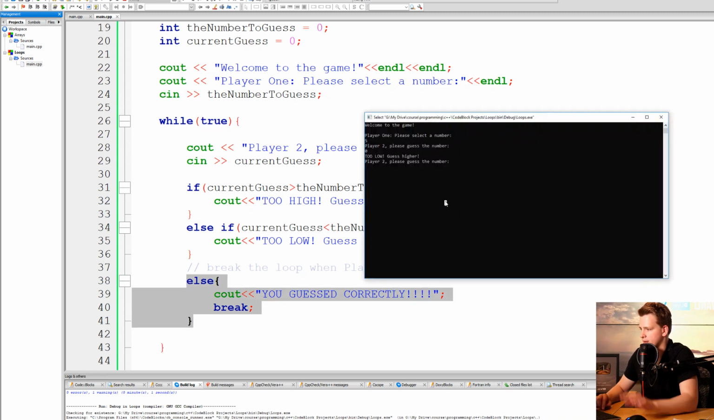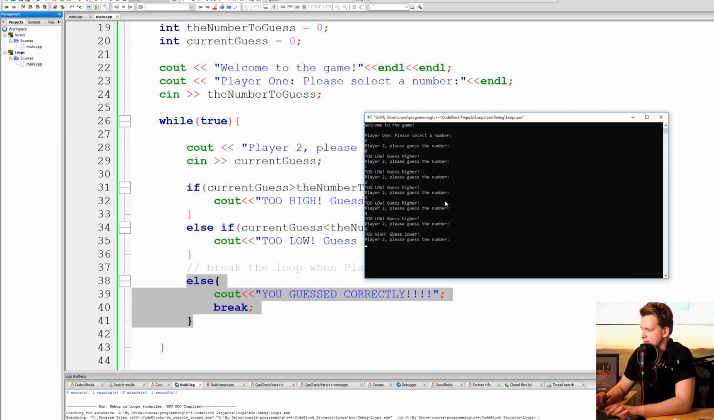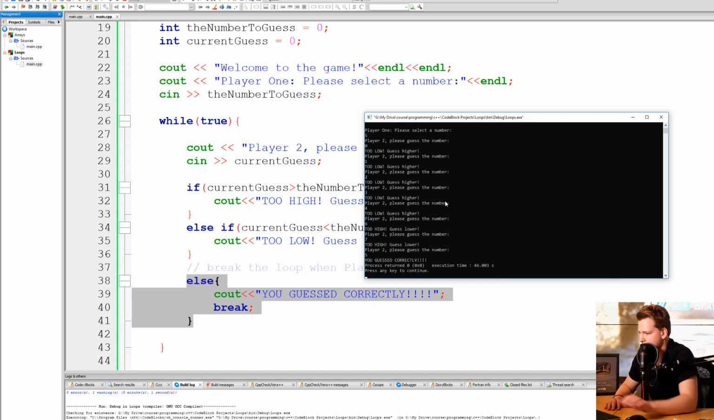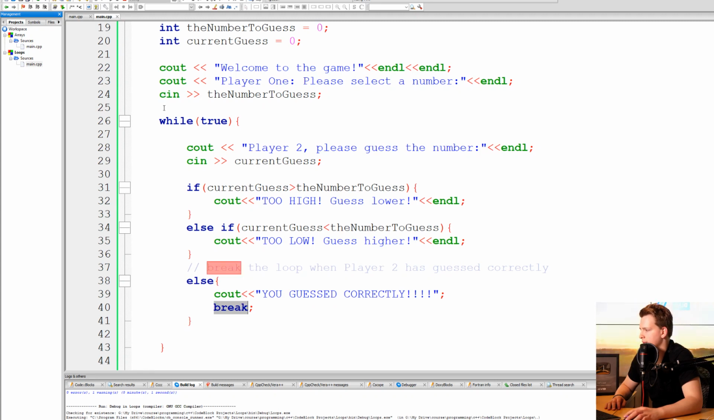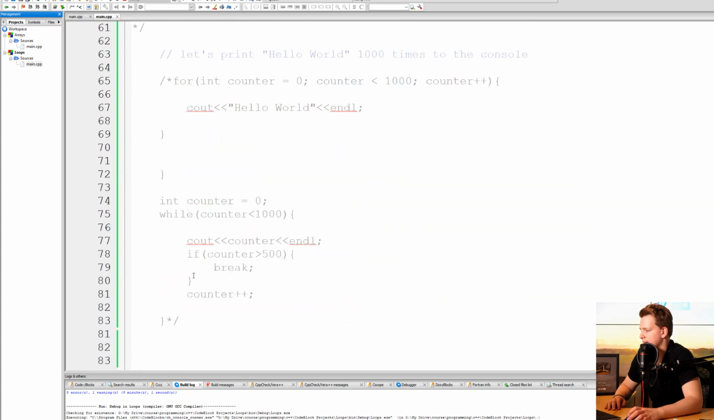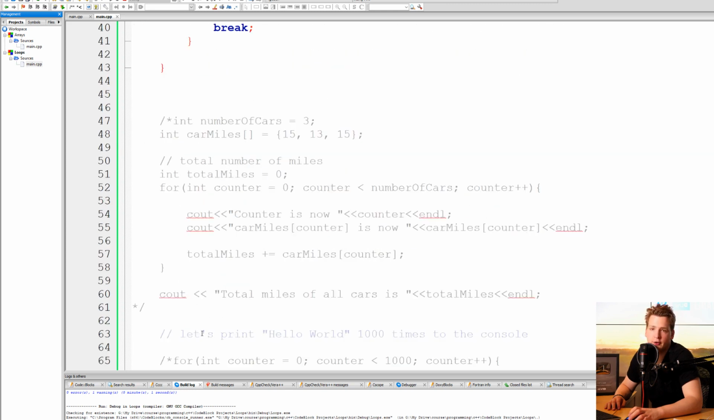And so let's guess 1, too low, guess higher, 2, 3, let's guess 4, too low, guess higher. Now let's guess 6. You have too high, guess lower. Let's guess 7, too high, guess lower. But now if I enter 5, you see we have the output you guessed correctly, and we have break, and so this while loop ends and there is nothing more, and we have return 0.